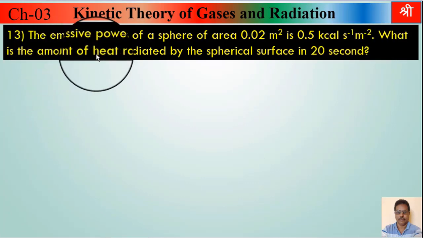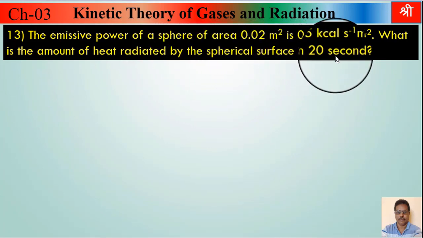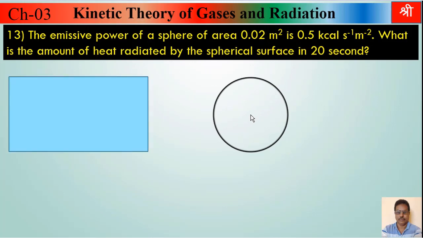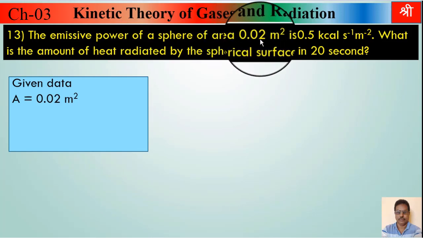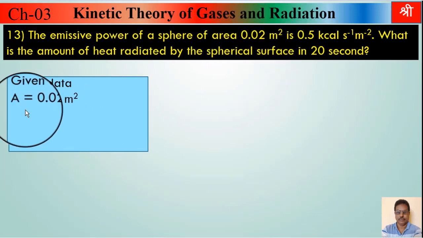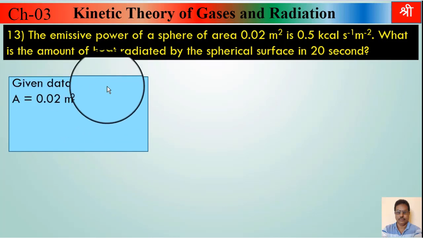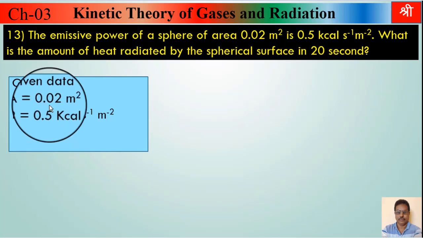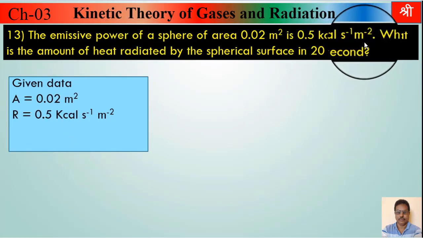What is the amount of heat radiated by a spherical surface in 20 seconds? Again, a simple example. Write down the given quantities. Area is given here, 0.02 meter square. So the first quantity is area, 0.02 meter square. Then emissive power is given, 0.5 kilocalorie per second per meter square.